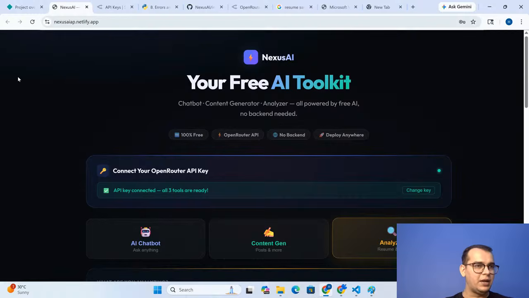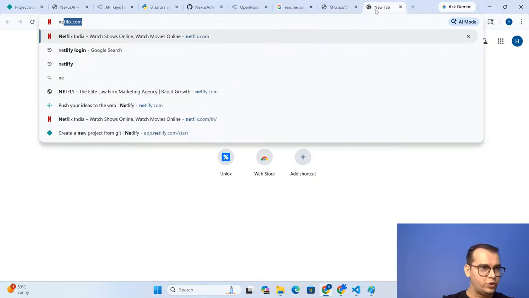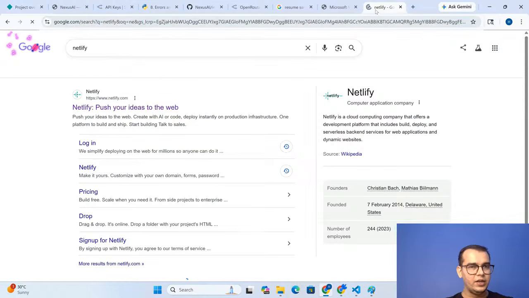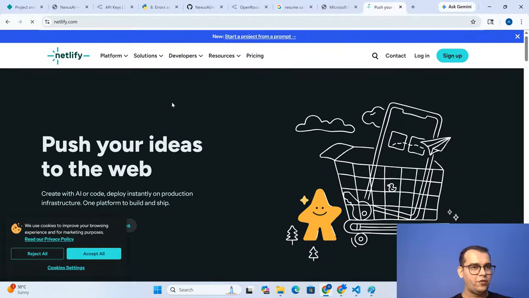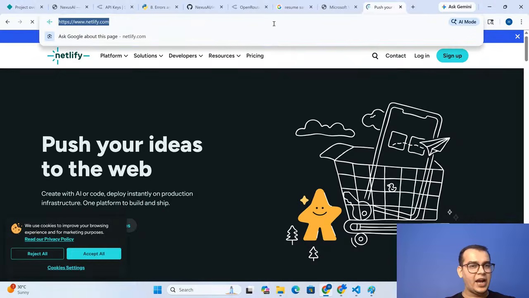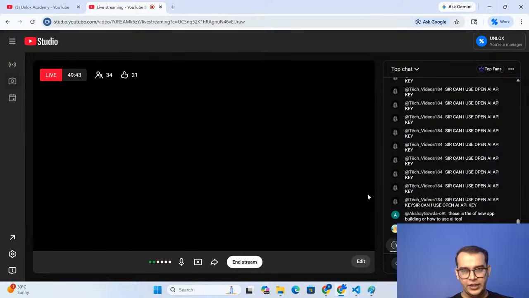Let me show you which platform this is. The platform name is Netlify. You just have to go to Google, okay, and search for Netlify. This is a cloud computing company that offers development platforms for building and deploying your website without having any kind of server. It is completely free as well. You just have to click on this platform, okay, I'm sharing the link in the chat box. Try this. Within 5 minutes you will host your application, completely free.